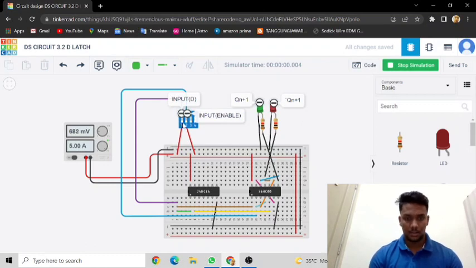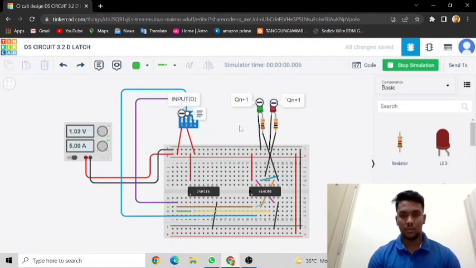Next, the D is 1 and the enable is 0. The output is Qn plus 1 is 0 and the Q bar n plus 1 is 1. Next, the D is 1 and enable is 1. So the output is Qn plus 1 is 1 and the Q bar n plus 1 is 0.